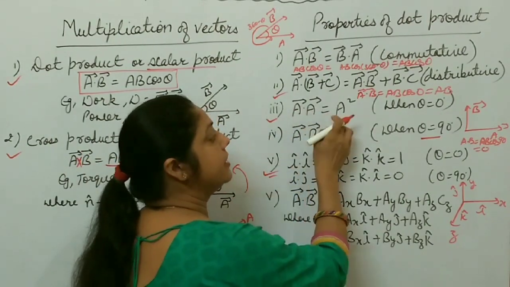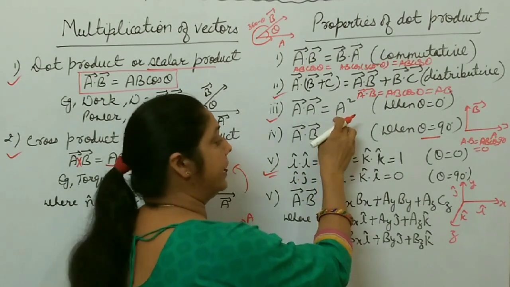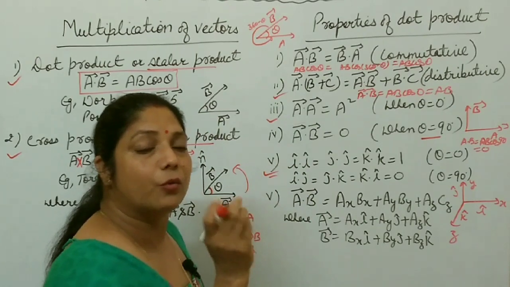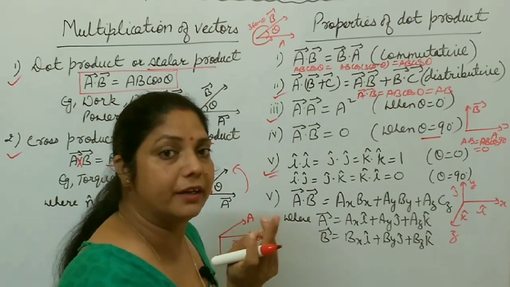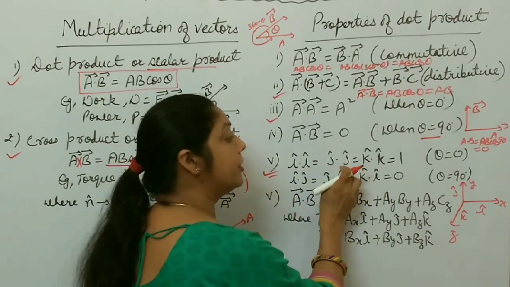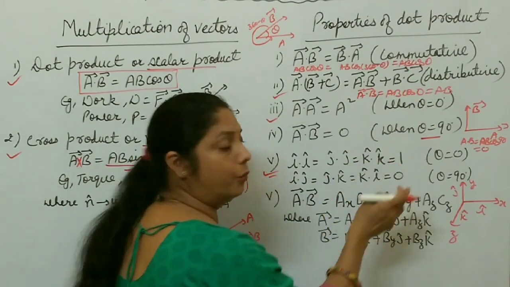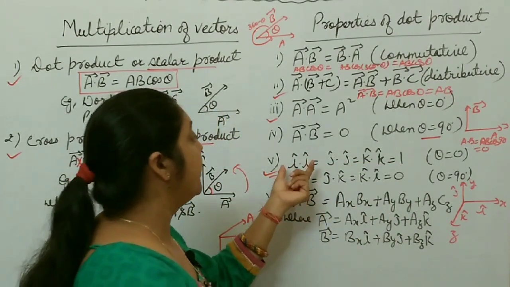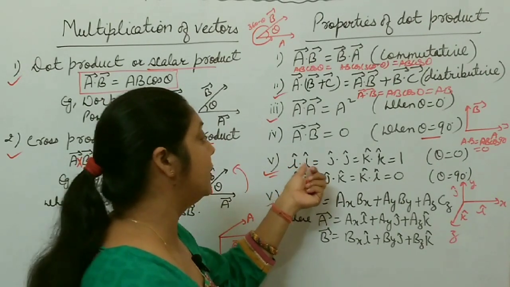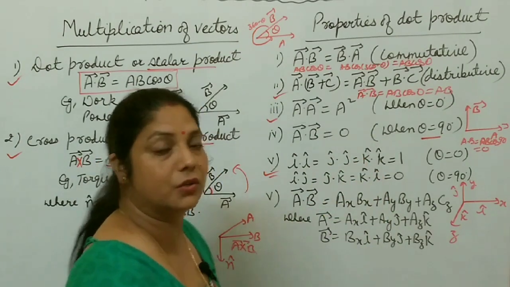So when angle is 0, A dot A is A square. Then I dot I is a unit vector, magnitude is 1. So I dot I is 1 dot 1, 1. J dot J, 1. K dot K, 1. So the dot product of the same unit vector with itself, I dot I, J dot J, K dot K, is equal to 1.